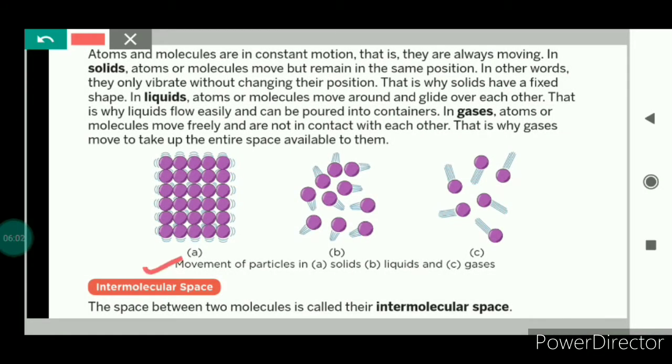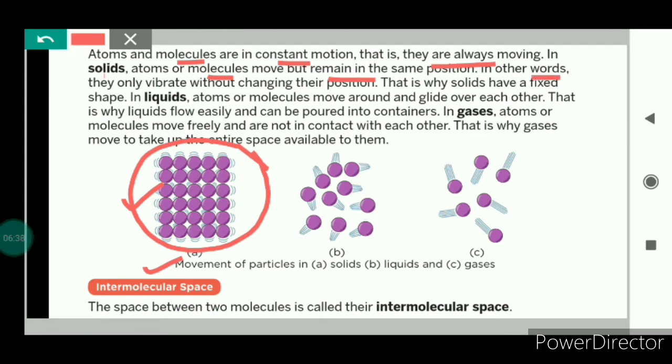Now we will see the arrangement of molecules in solids, liquids and gases. Atoms and molecules are in constant motion. That means they are always moving. This first figure shows the arrangement of the molecules in solids. Here in solids, the atoms or molecules move, but they remain in the same position.